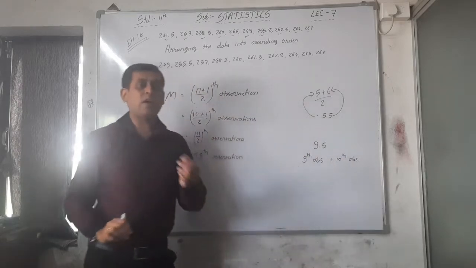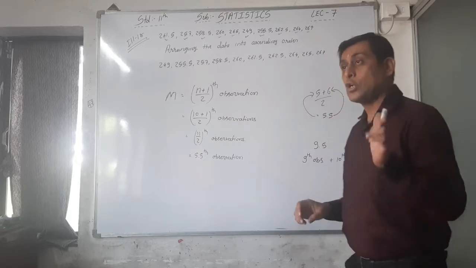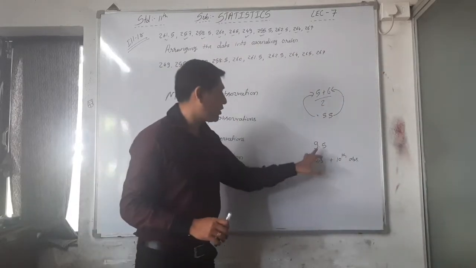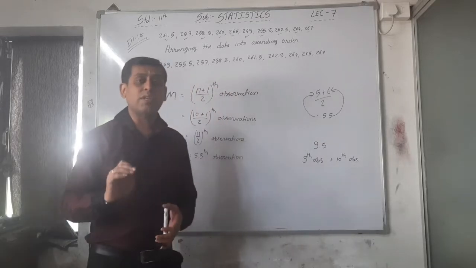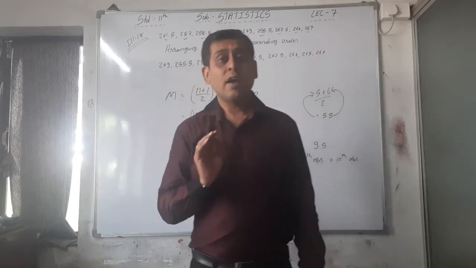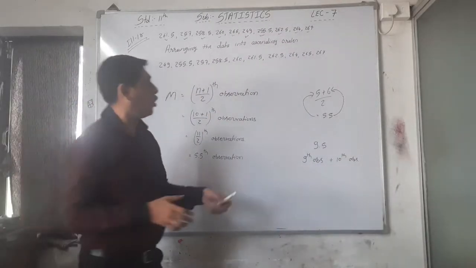Before 9.5, which is the complete observation? That is not a fraction, that is the integer observation, the 9th observation. And after 9.5, which is the integer observation? That is the 10th observation. You have to find the average of those two particular observations.